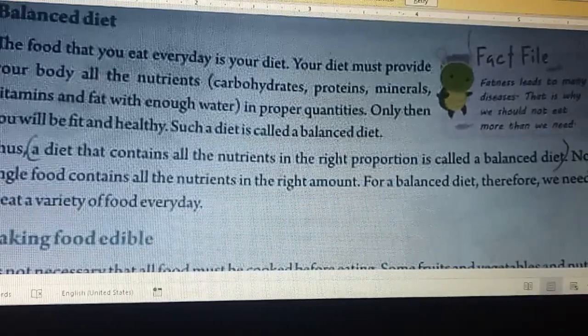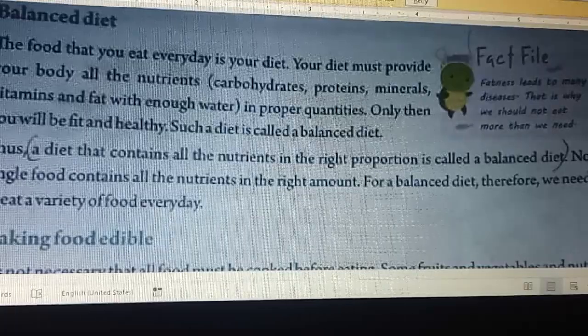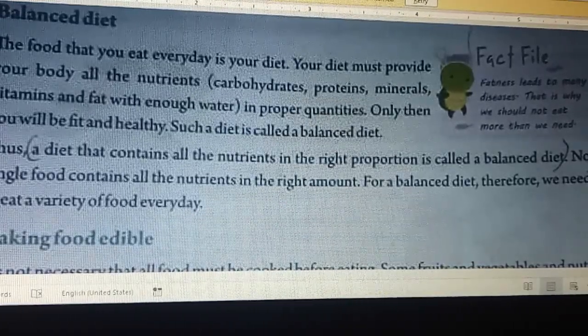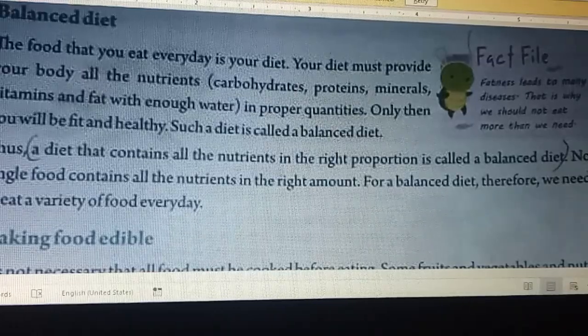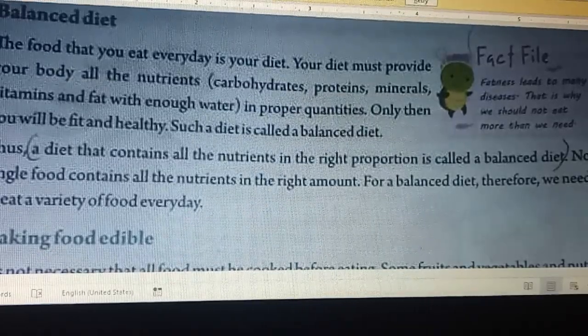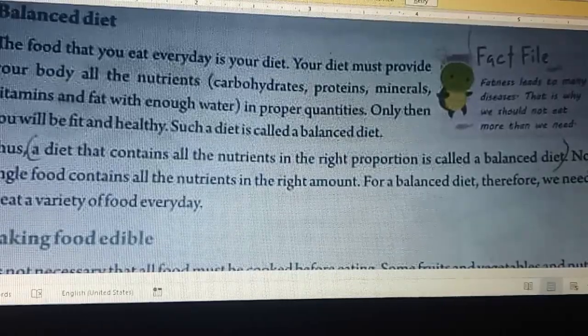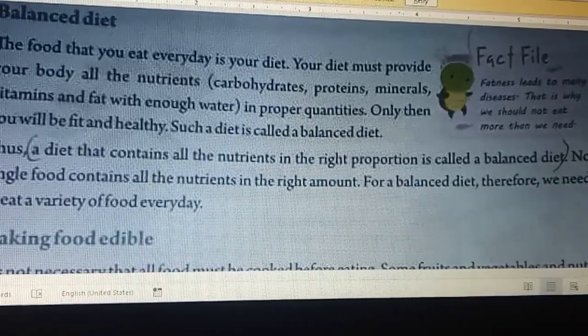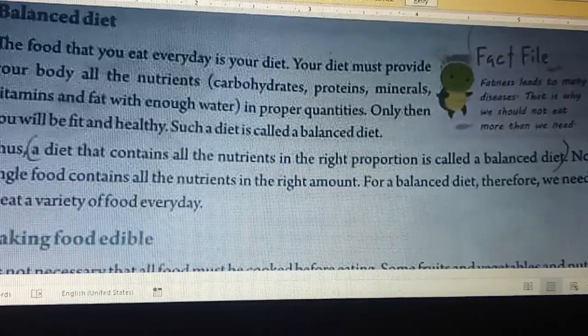Class, today we have learned about different components of food like carbohydrates, protein, vitamins and minerals, and fats, which are very essential in our body, but they should be in proper quantity. No one should be less or more. And if we have all this in a balanced way, with a balanced diet, we will be fit and healthy.